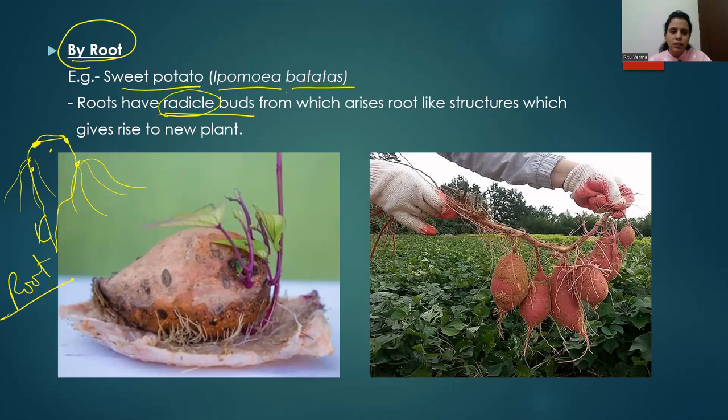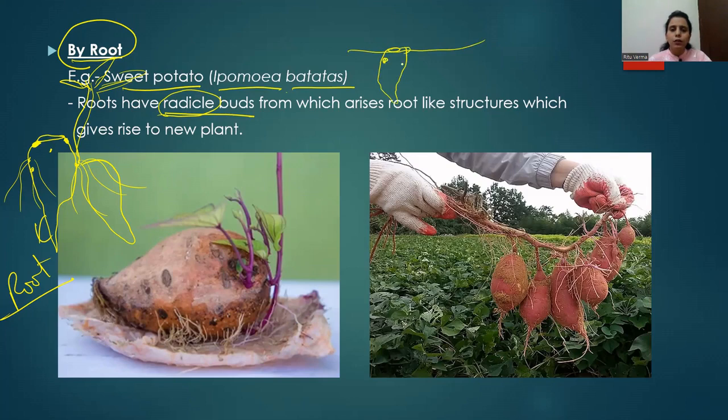Now as root-like structures are present, from this root-like structure also the new plant will grow, and slowly this root will also develop into sweet potato. So remember, sweet potatoes are highly irregular in shape and present under the soil.